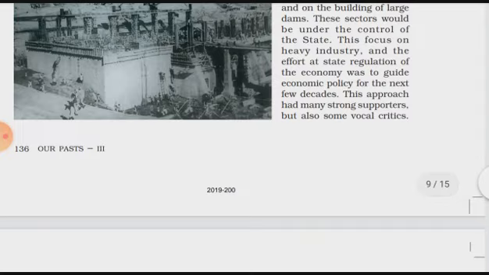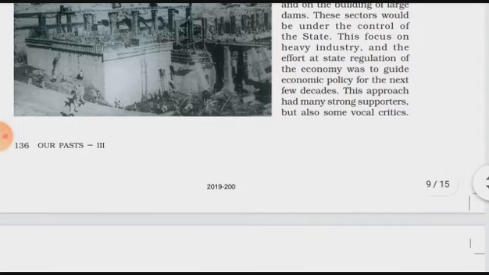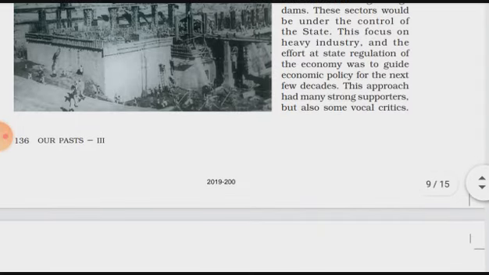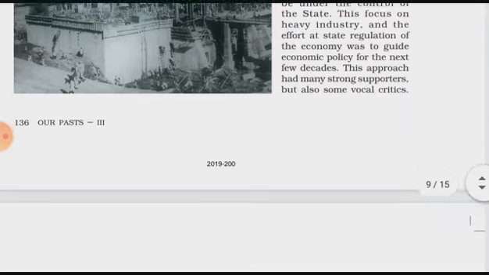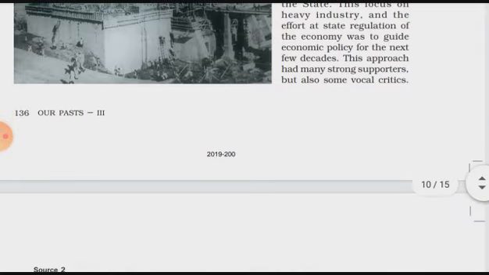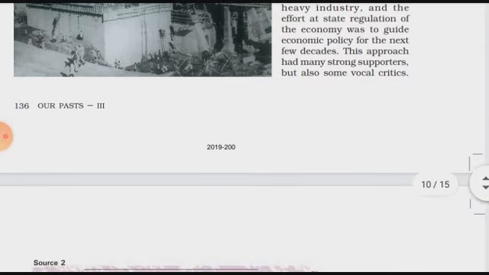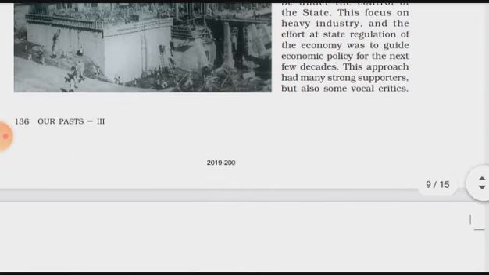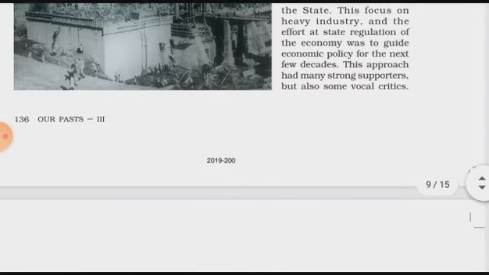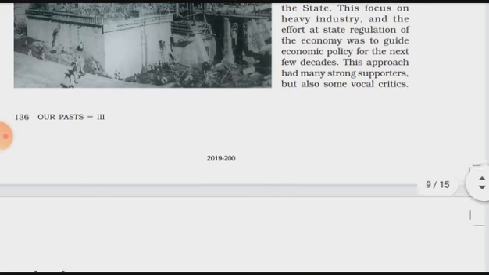This focus on heavy industry and the effort at state regulation of the economy was to guide economic policies for the next few decades. The 5-year plans introduced at that time mainly focused on constructing heavy industries. It means that if these industries are developed and constructed in a particular state, it will definitely help the economic growth of that state as well as of the country.